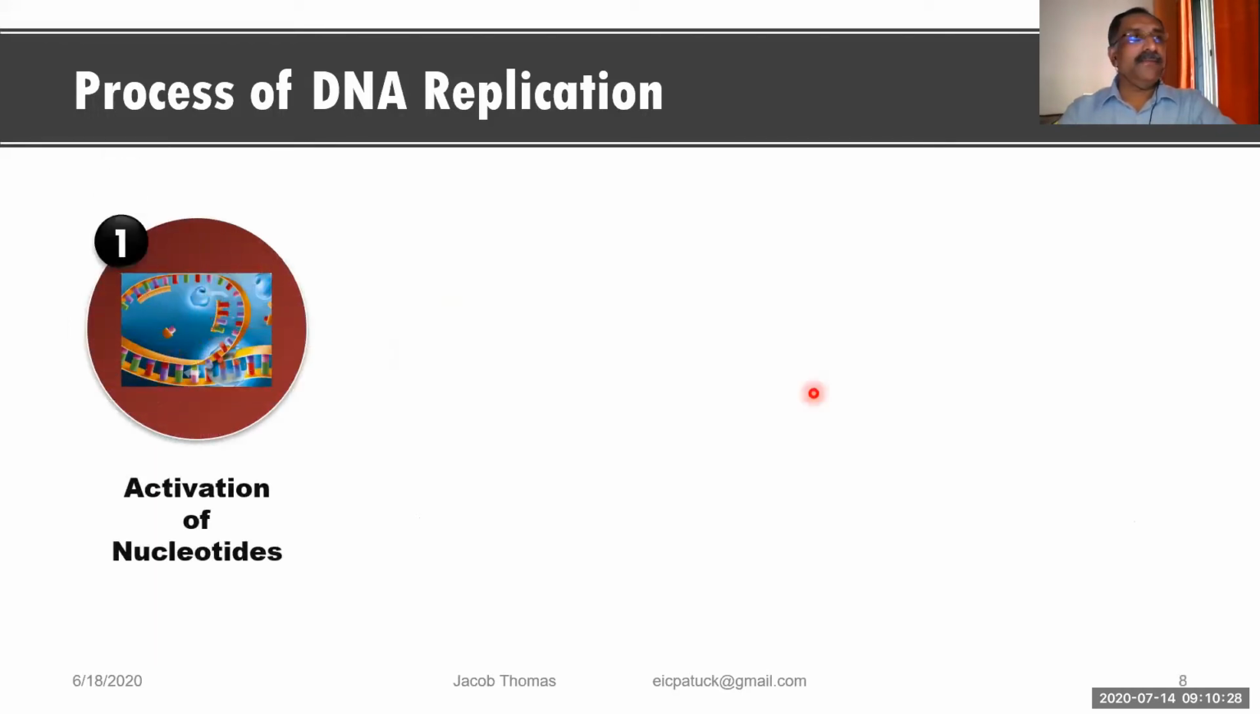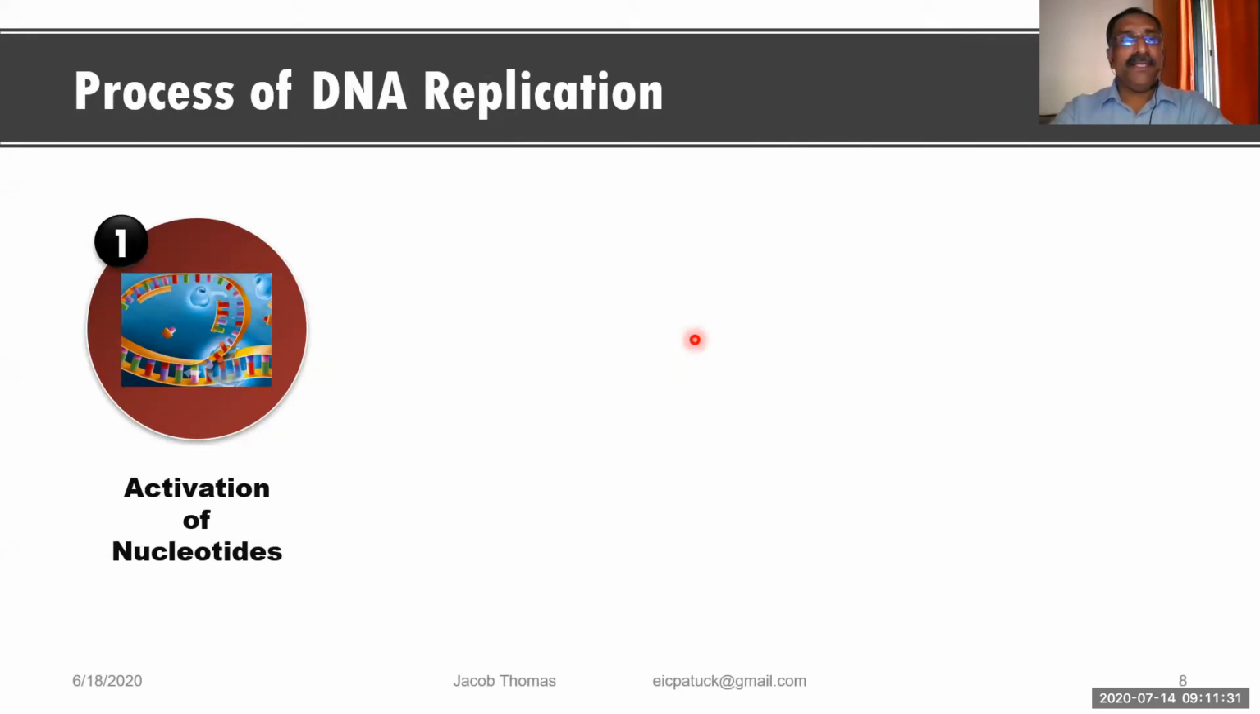Then we have seen what is the first step. The first step is the activation of nucleotides. What have we seen there in activation of nucleotides? What did you understand from that? Please write there in the chat box in short form, very fast. My question is, what do you know about activation of nucleotides? That is the beginning of DNA replication.